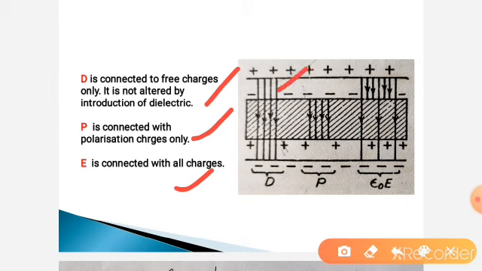D is connected to free charges only, that is positive charge and negative charge which are in the electric field. Here P is connected to induced charges only, within the dielectric material, and the electric field is connected to both free charges and induced charges.